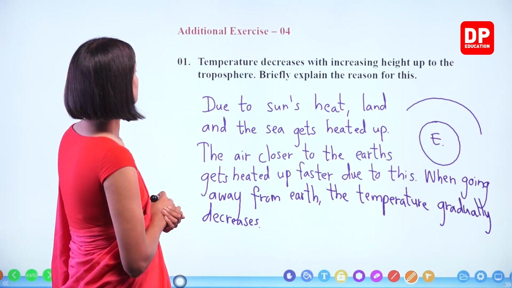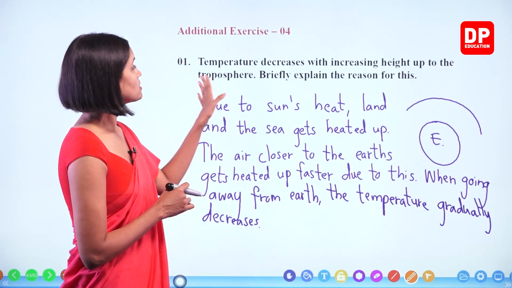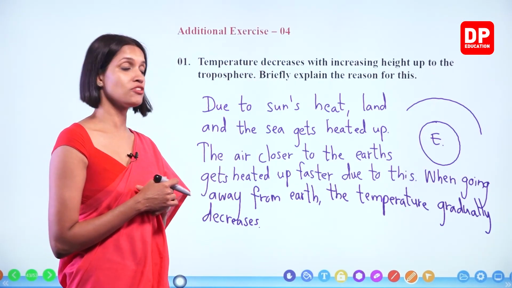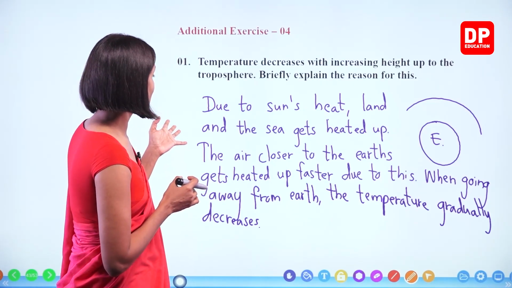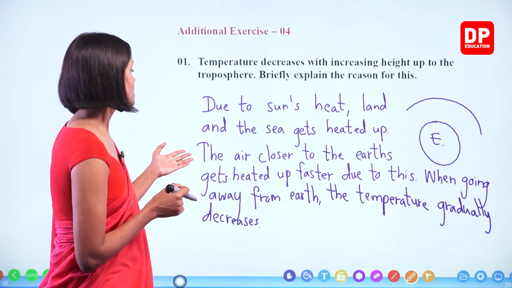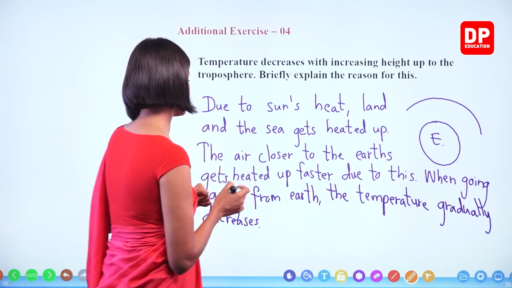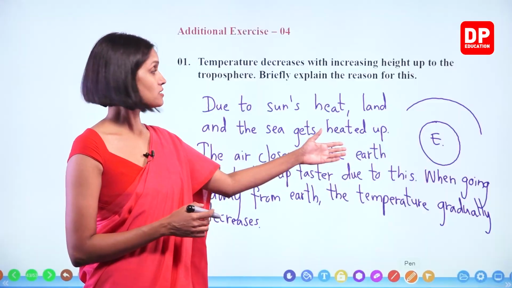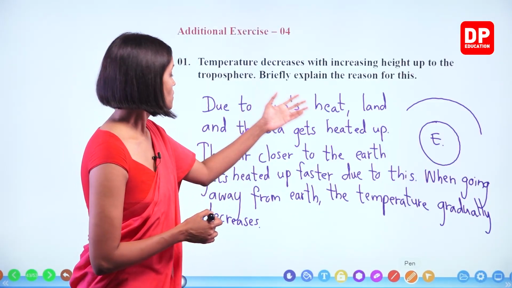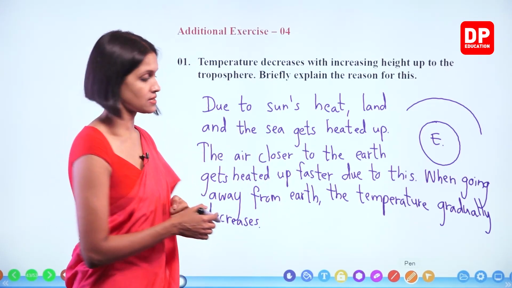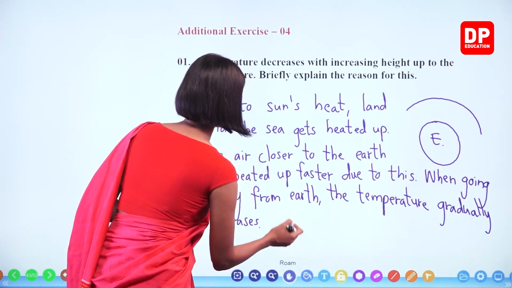Okay, children? Temperature decreases with increasing height up to the troposphere. Briefly explain the reason for this. Due to sun's heat, land and the sea gets heated up. The air closer to the earth gets heated up faster due to this heating up of the land. Okay? When going away from earth, the temperature gradually decreases. We'll add something.